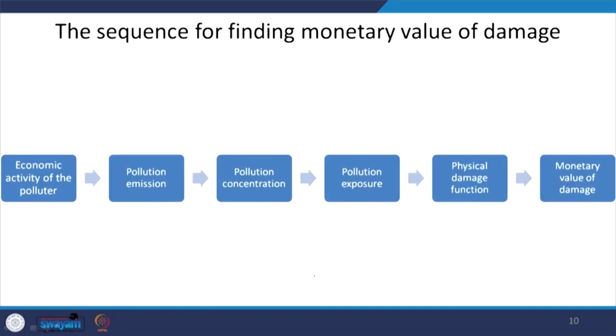We can say that the next question is what is the sequence for finding this monetary value of damage, because that is the point that we need to understand in order to have this optimal level of tax.